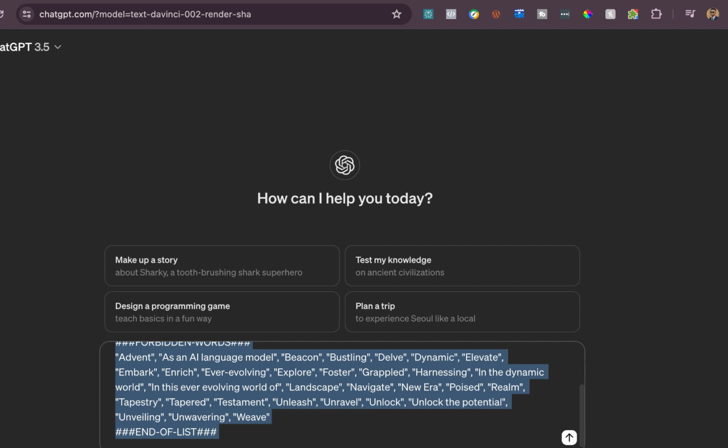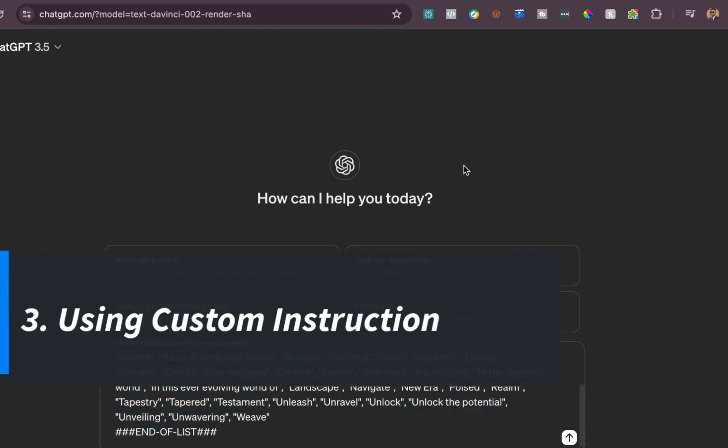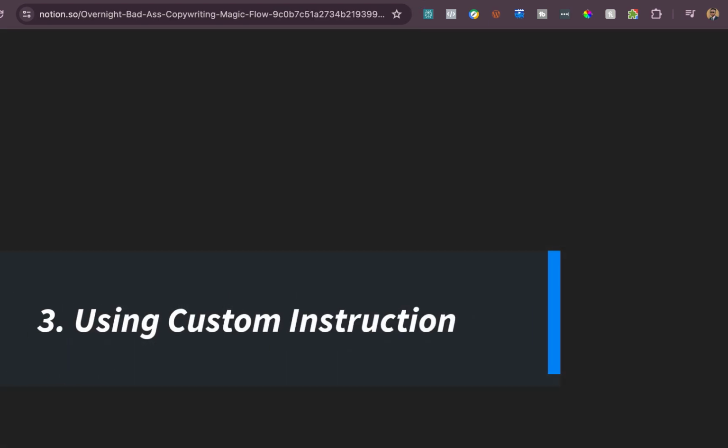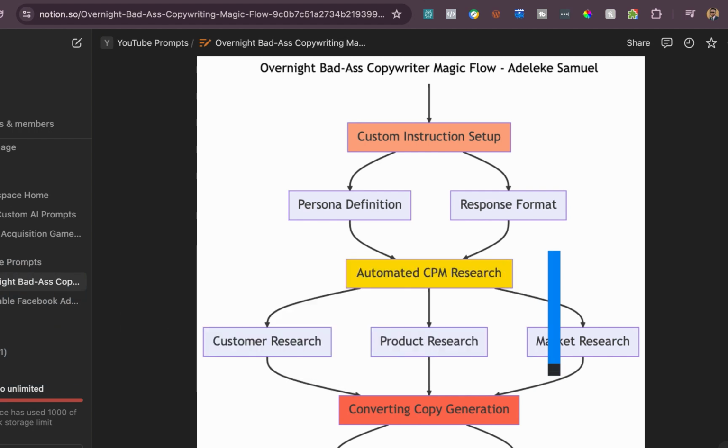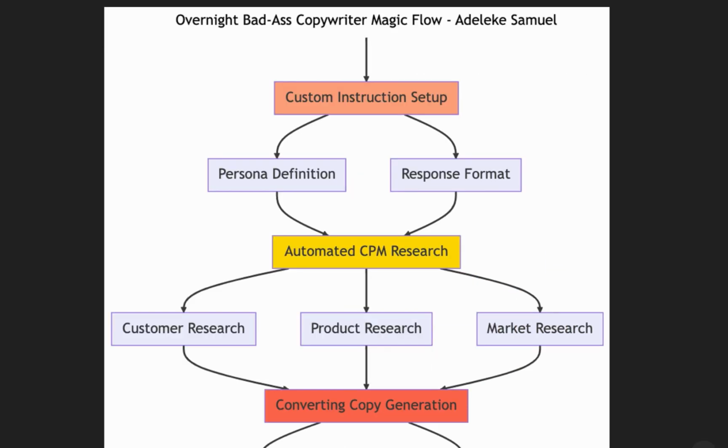Now the next approach I'll be talking about is using custom instructions to instruct ChatGPT. I created a tutorial sometime last year. I would say this is, personally to me, one of my best tutorials or video content that I've published on my YouTube channel.